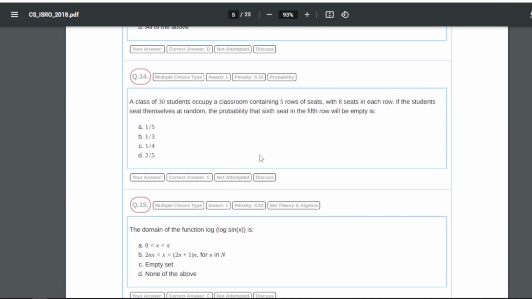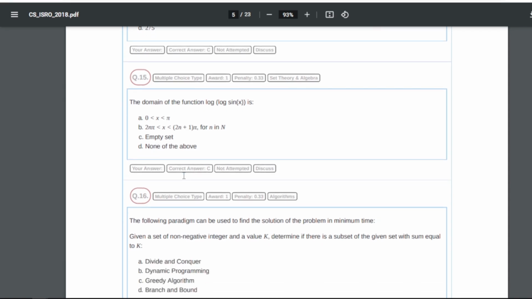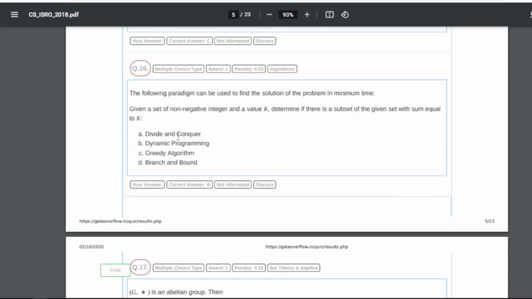14 is, a class of 30 students occupies a classroom containing 5 rows of seats with 8 seats in each row. Okay, if the students seat themselves at random, the probability that the sixth seat in the fifth row will be empty is what? So for 14 our answer will be C, that is 1 by 4. 15 is, the domain of the function log sin x is what? So for 15 now our answer will be C, that is empty set.